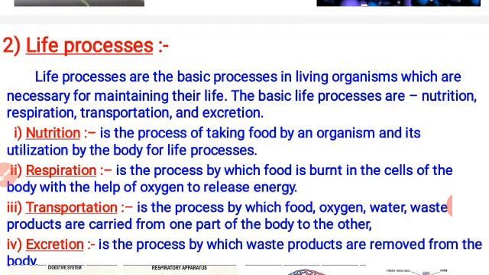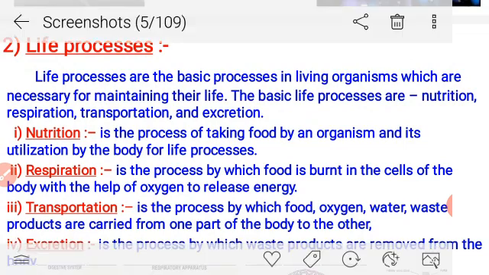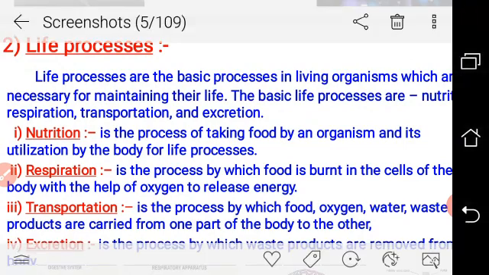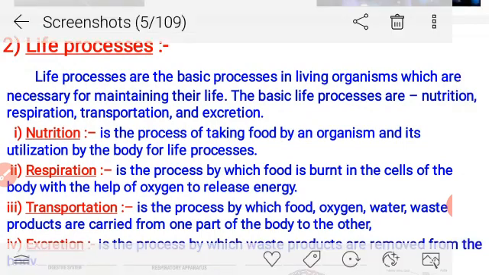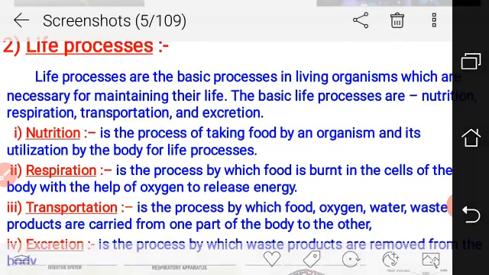You know very well the function of blood circulation: hormones, enzymes, food, oxygen, waste material and excretory substances are all moved here and there by blood only. This complete procedure is called transportation. In this part, we will study the structure of the heart, blood, blood vessels and all. Now the excretion.